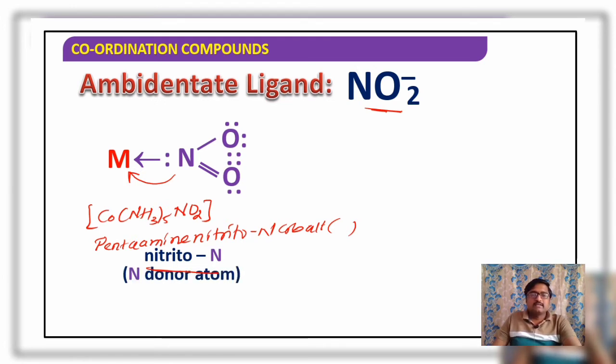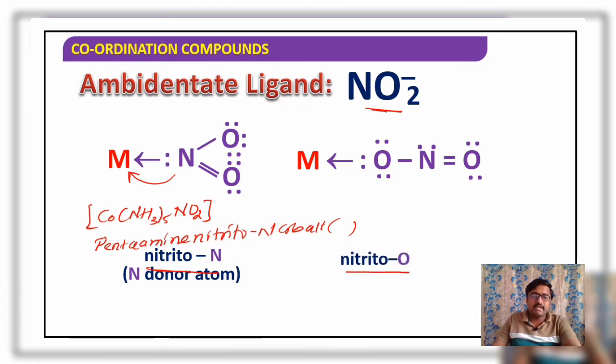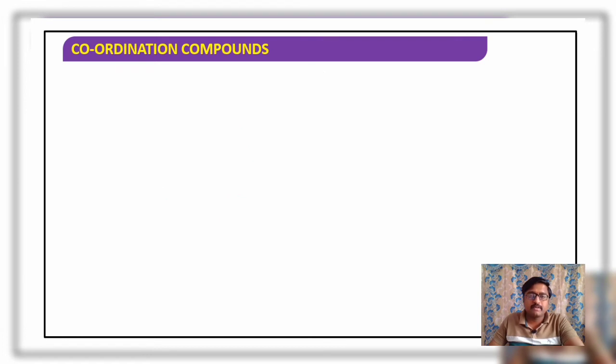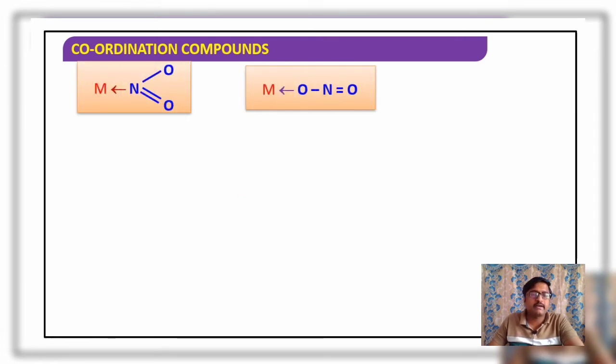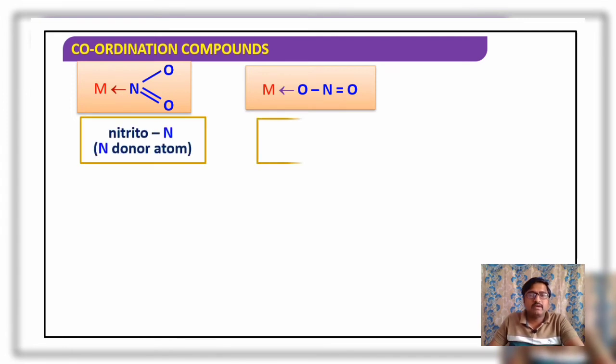Similarly, one more. What is the other possibility? Oxygen is involved in bond formation with the central metal atom or ion. Then it is named nitrito-O. So nitrito-N, nitrito-O. Nitrito-N means nitrogen is involved in bond formation. Nitrito-O means oxygen is involved in bond formation, right? So here oxygen acts as a donor atom.